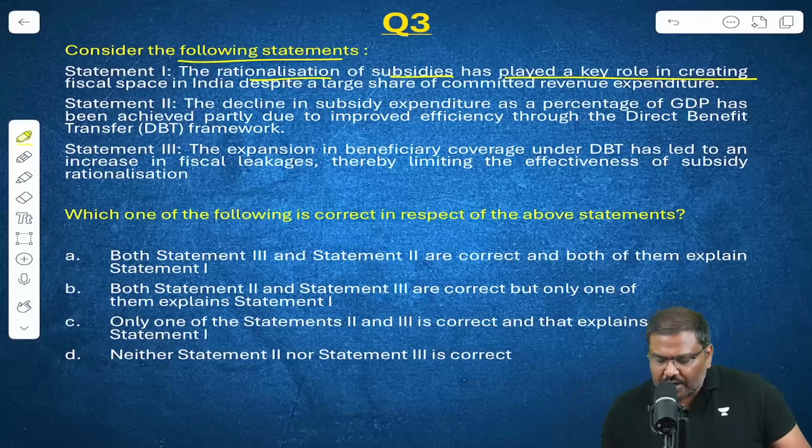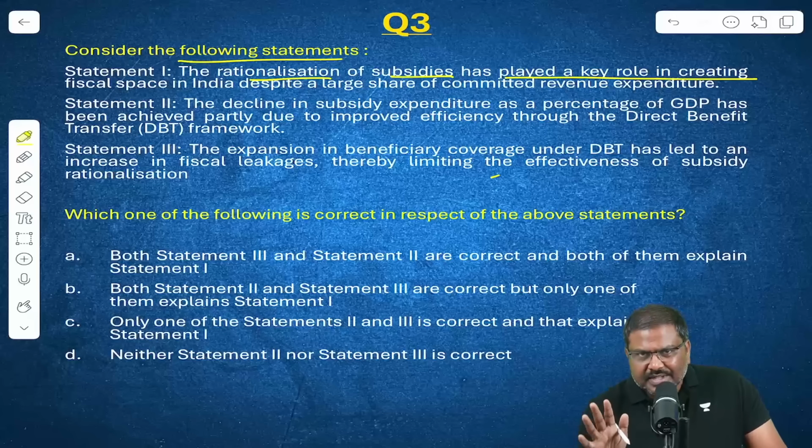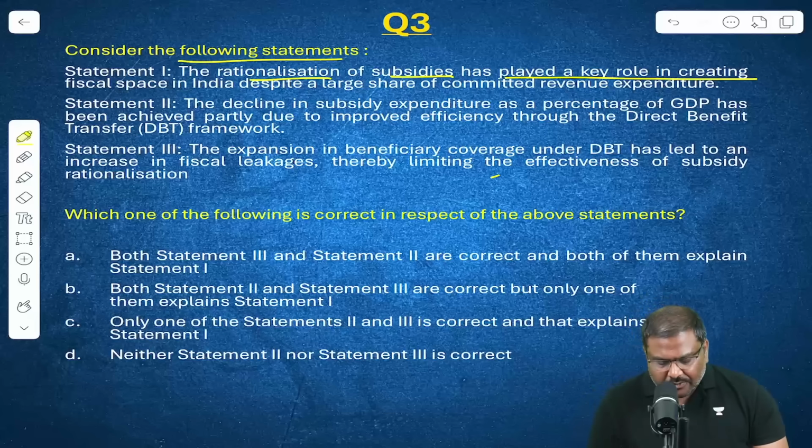a large share of committed revenue expenditure. The decline in the subsidy expenditure as a percentage of GDP has been achieved partly due to improved efficiency through DBT. The expansion in beneficiary coverage under DBT has led to increased fiscal leakages. Straightforward, please look at statement 3.